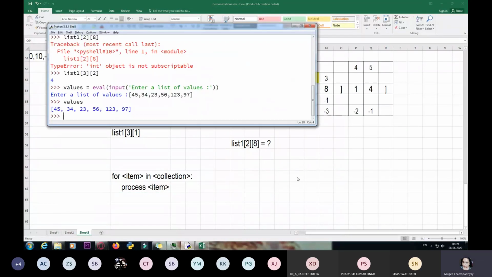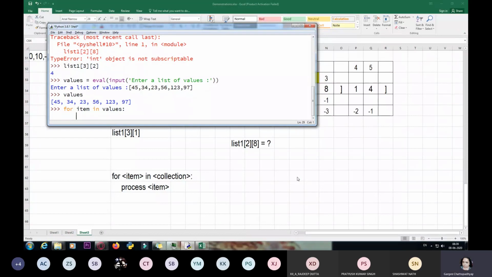That is how I can access each element within the list. So for that, I'll be doing it this way. For item in values, I have used item for representing each value in values. When I say for item in values, press enter, and I'm writing here print item.